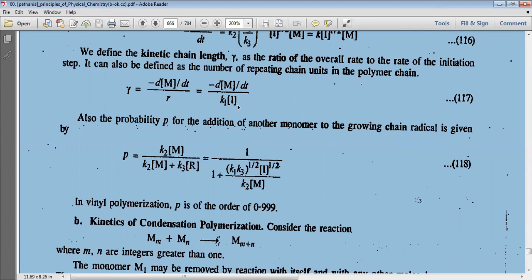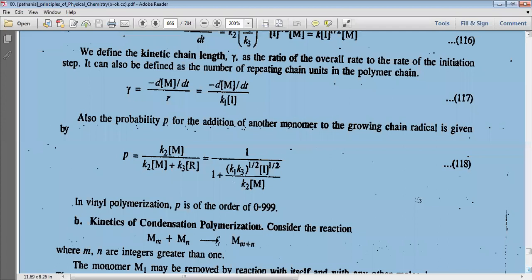Also, we can calculate the probability for addition polymerization, the addition of one monomer to the growing chain radical, which is given by the formula P equal to k2 concentration M by k2 into concentration of M plus k3 into concentration of R, equal to 1 by 1 plus (k1 into k3) to the power half into I to the power half by k2 into concentration M. In vinyl polymerization, the probability P is in the order of 0.999.